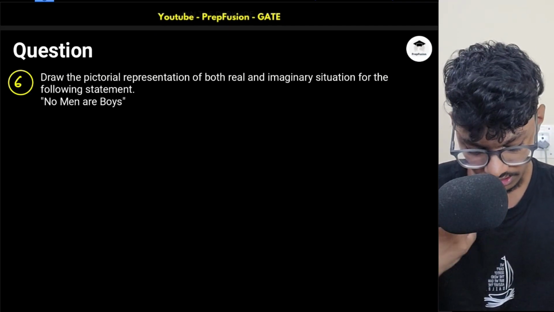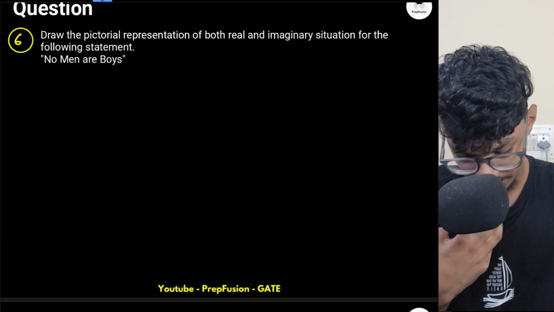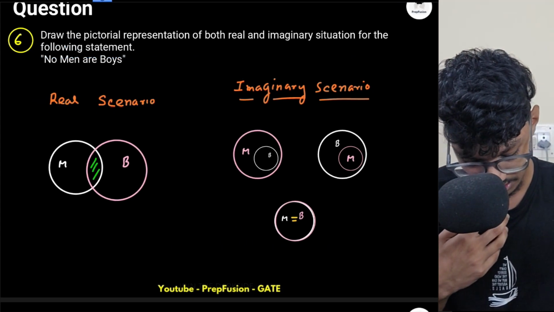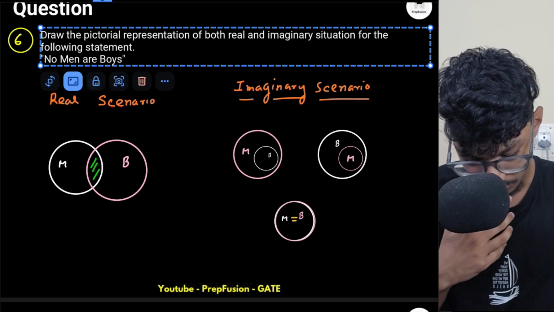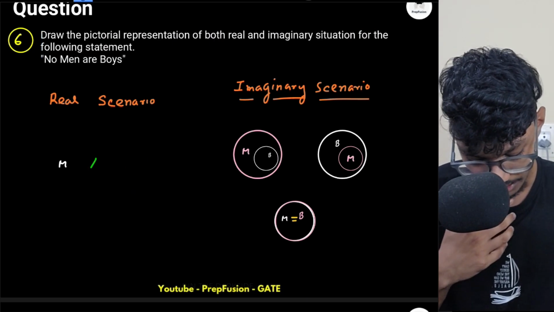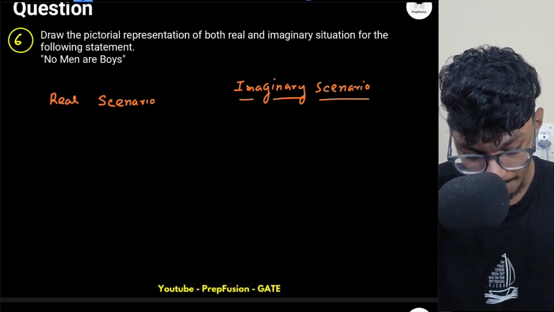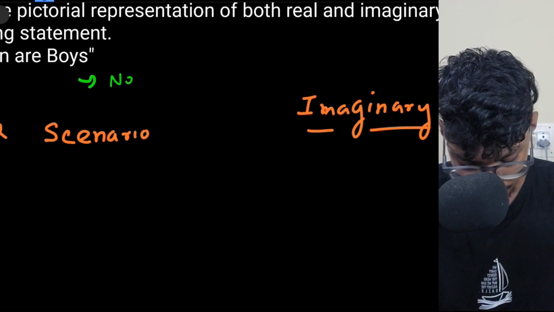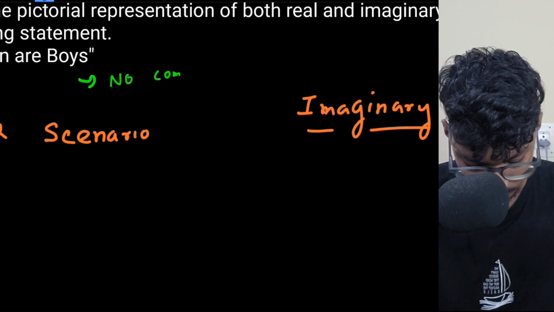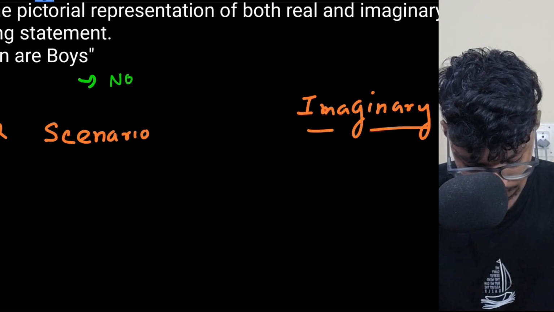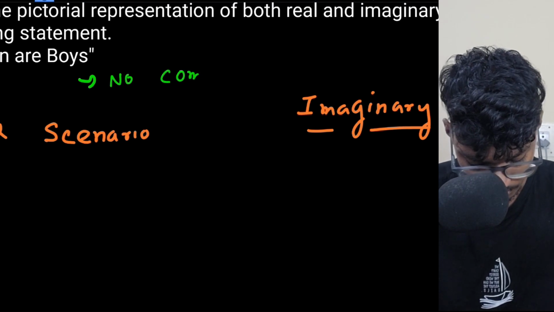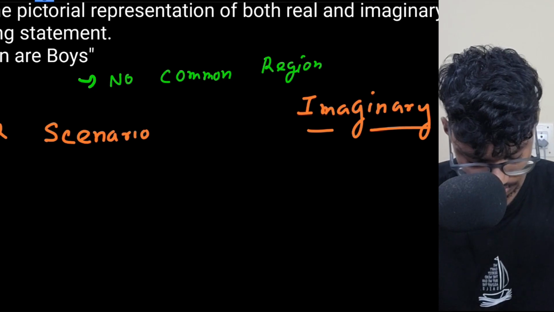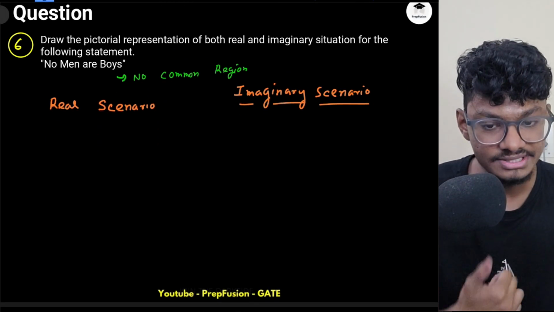Okay. So what will be the diagram here? What will be the pictorial representation? So I will copy and paste this. So here, the pictorial representation will be something interesting. So this I will log first. It is telling me that there are no men who are boys. So what it is telling me is that there is no common region. There is no common region at all. I'm sure there is no common region. So if there is no common region, that means what?